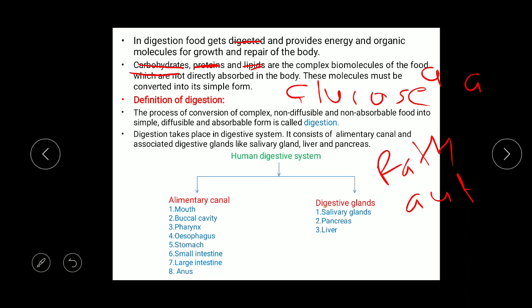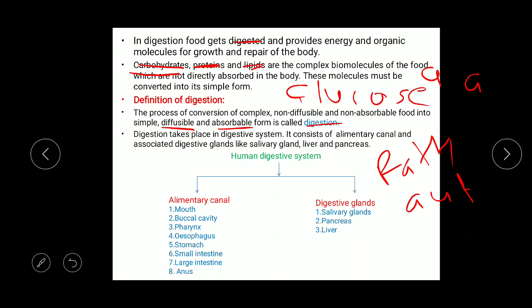To make it absorbable or diffusible, there is a need of digestion, and digestion takes place in the digestive system. So digestion is the process of conversion of complex, non-diffusible, non-absorbable food into simple, diffusible and absorbable form.